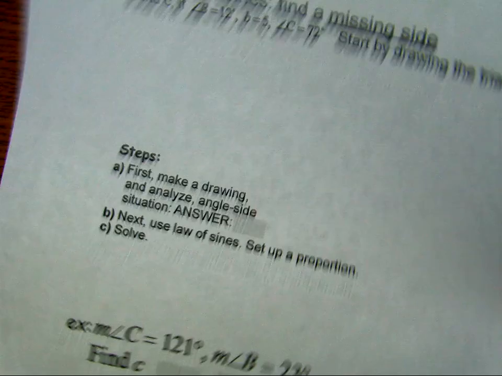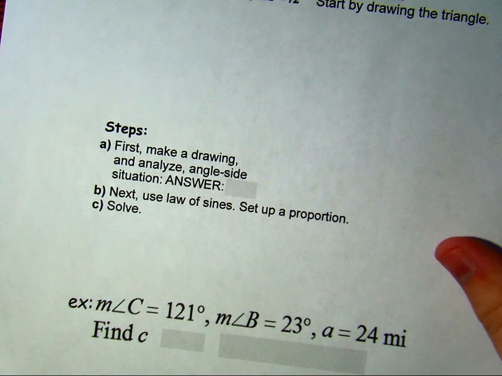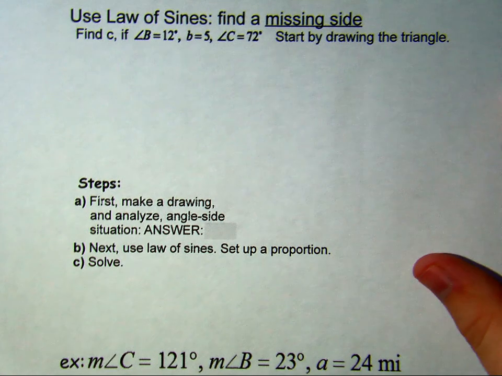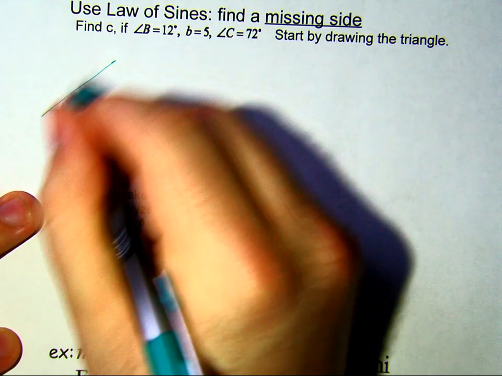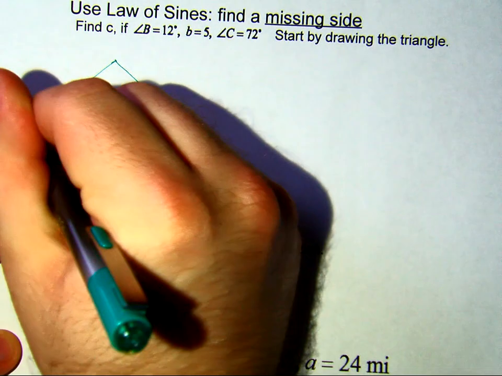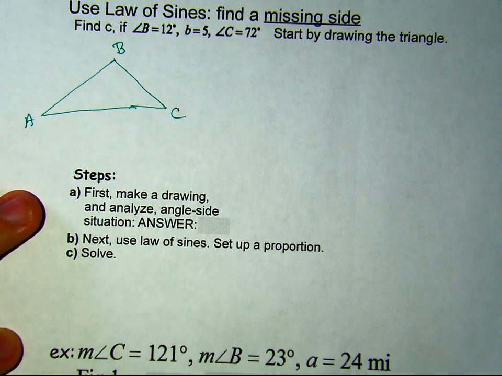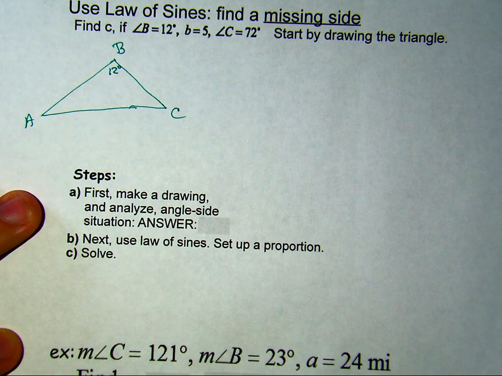Let's look at a problem where I don't give us the picture. So, I'm going to draw my triangle. I've got A, B, C, and I did that in a clockwise position. Angle B is 12 degrees. Side length of B is 5.